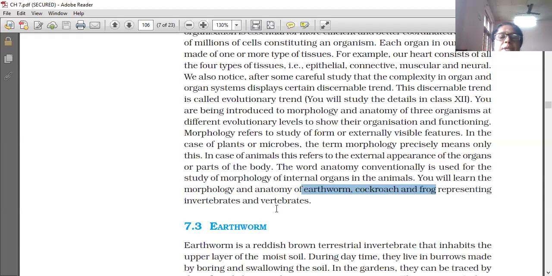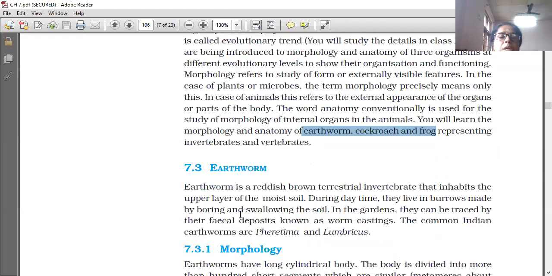First we will start with the earthworm. The earthworm is a reddish brown terrestrial invertebrate, living on land. All of you see the earthworm. It is a reddish brown, terrestrial invertebrate that inhabits the upper layer of the moist soil.